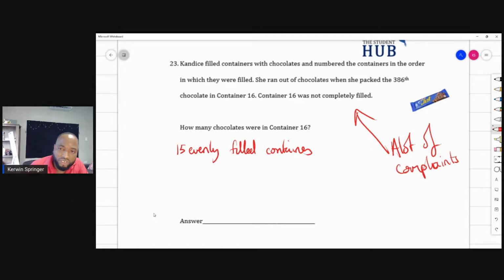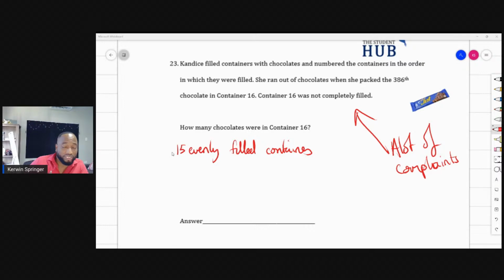Container 16 was not completely filled, but all the rest were filled up evenly. This question is problematic for y'all, because remember the 16th container wasn't filled properly. But that would mean to me that the first 15 are full.